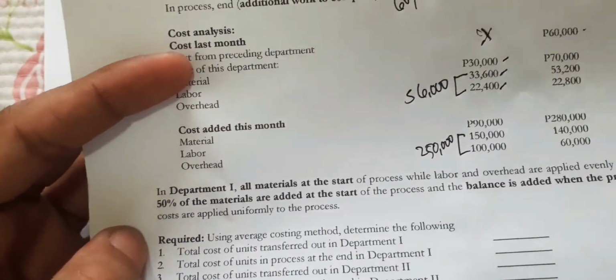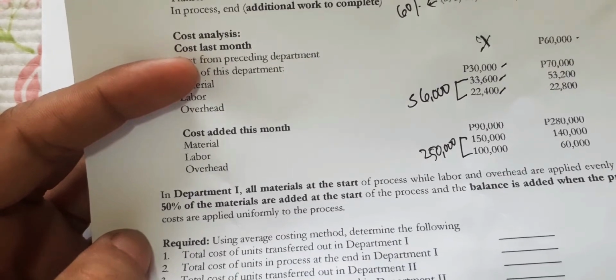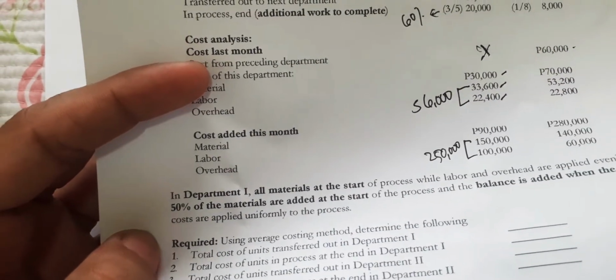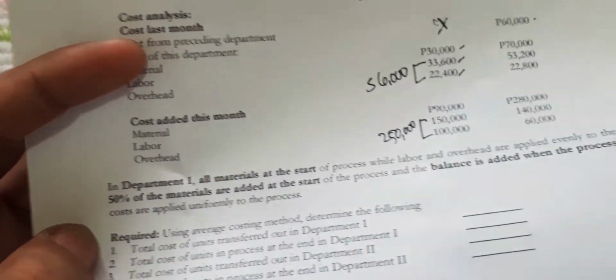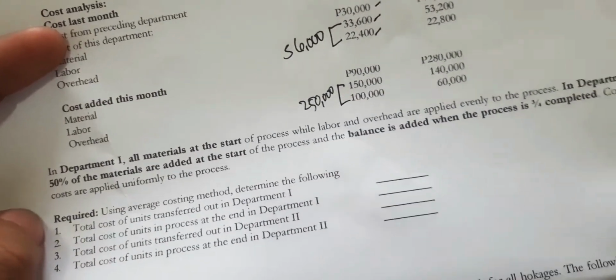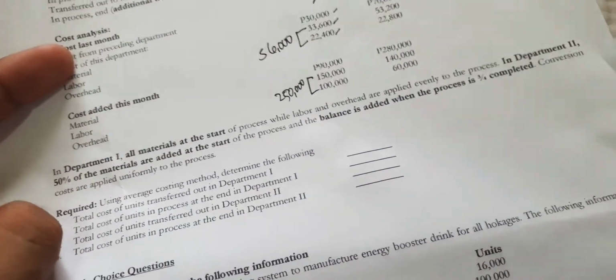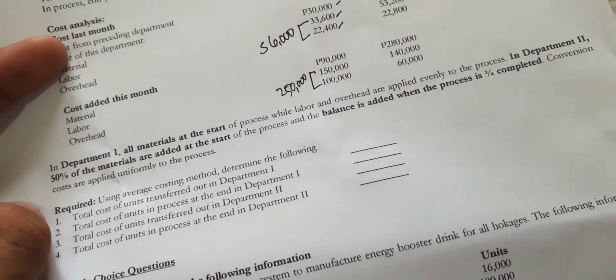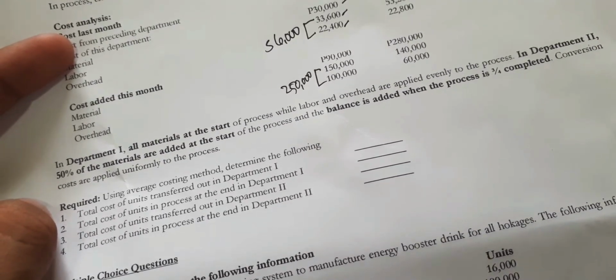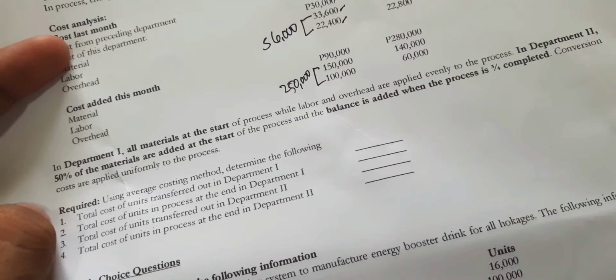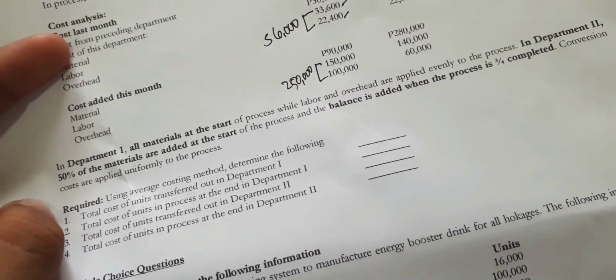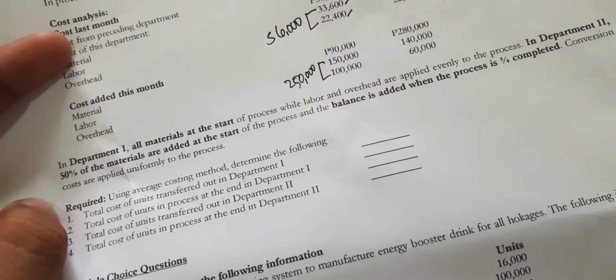Additional information in Department 1: all materials are added at the start of the process. So asa ibutang ang gripo? Syempre sa sinugdanan. While labor and overhead are applied evenly to the process. Sa Department 2, 50% of materials are added at the start of the process and the balance is added when the process is 3/4 completed. Conversion costs are applied uniformly to the process. Okay? So required using average. Lahi na ni, di na ni 5-4. Average na.